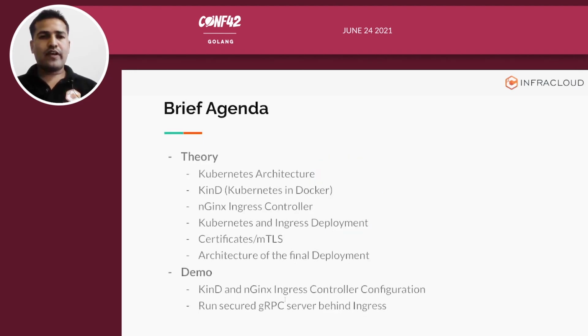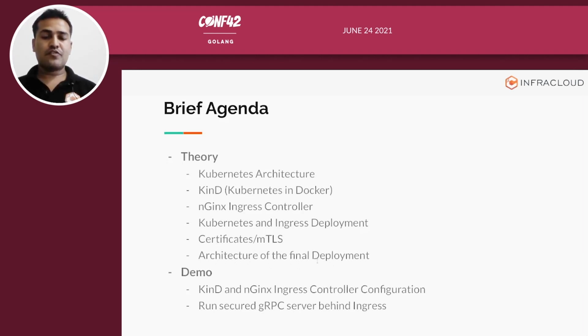So for today we are gonna have this agenda. The presentation has been divided into two parts, theory and demo. In the theory part we will be talking about Kubernetes architecture, Kind, Kubernetes in Docker, Nginx Ingress Controller, Kubernetes and Ingress deployment, how they both usually work, and certificates and MTLS, and then the architecture of the final deployment.